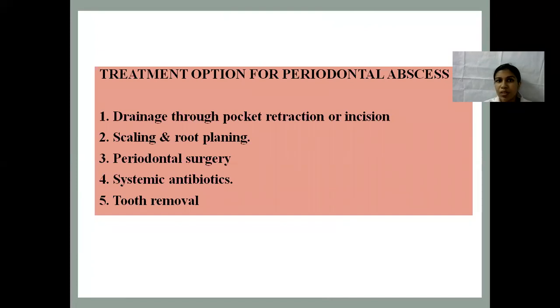Moving to the treatment options for periodontal abscess. First treatment is the drainage through pocket retraction or incision, scaling and root planing, periodontal surgery, systemic antibiotics, and tooth removal.